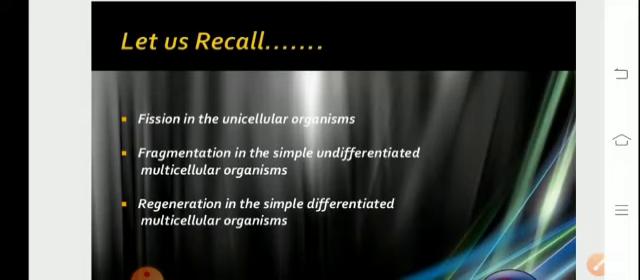So in this module we had a detailed discussion on the three types of asexual reproduction, that is fission, which includes binary and multiple, then fragmentation, and last but not the least, regeneration. Hopefully you must have garnered all the concepts thoroughly.